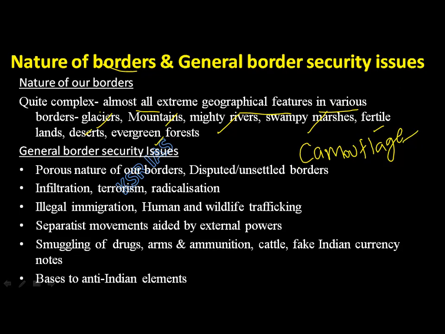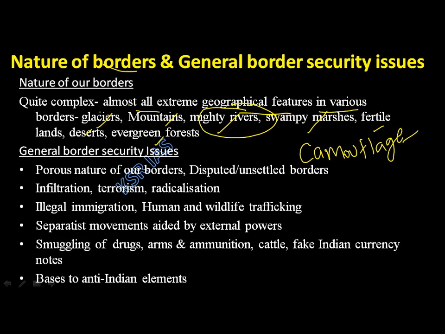How can you fence a mountain? How can you fence a river? There are many rivers which are crossing our borders. Not possible. This is what leads to porosity.